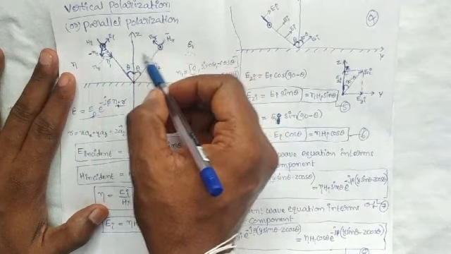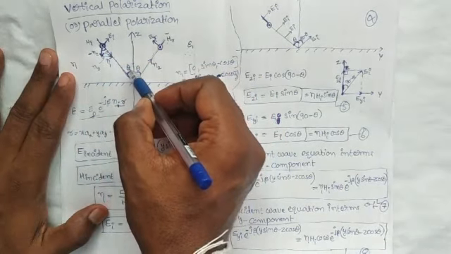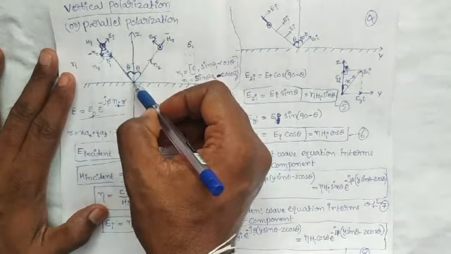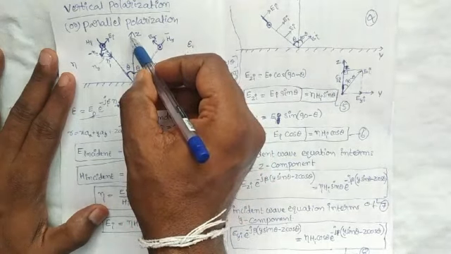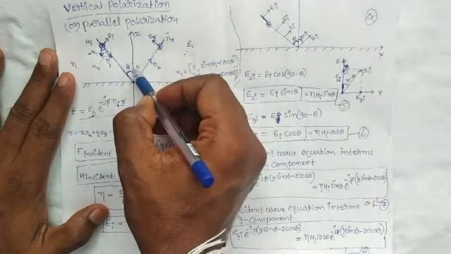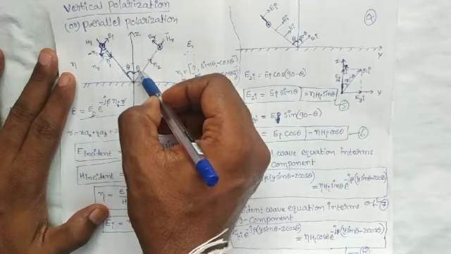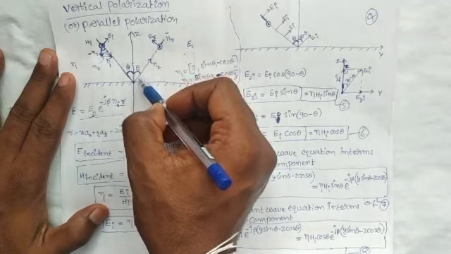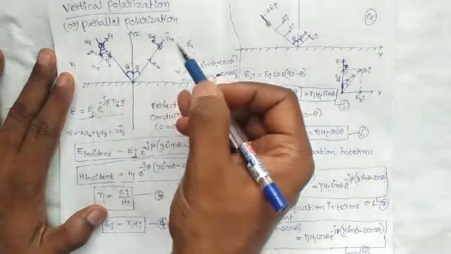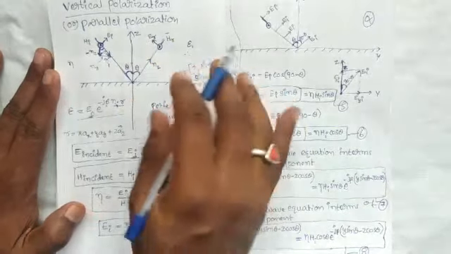Here theta is the angle of incidence at the interface with the normal axis. These two angles, the angle of incidence and the angle of reflection, are the same. Now we are marking the